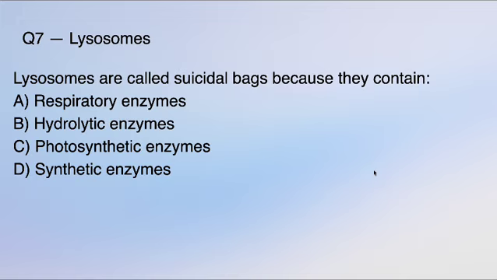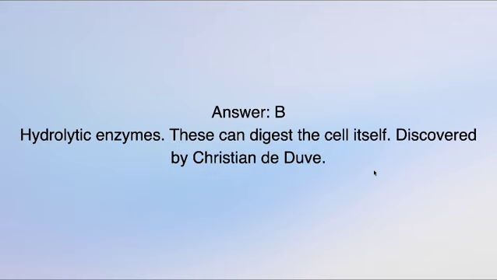Obviously, it is directly in the NCERT textbook. It is hydrolytic enzymes, and these can digest the cell itself. It was discovered by Christian de Duve. Who discovered it is an extra topic. So, okay. The next question.